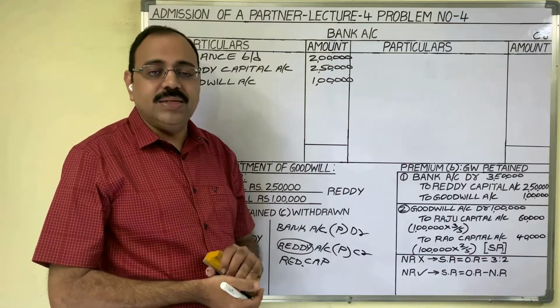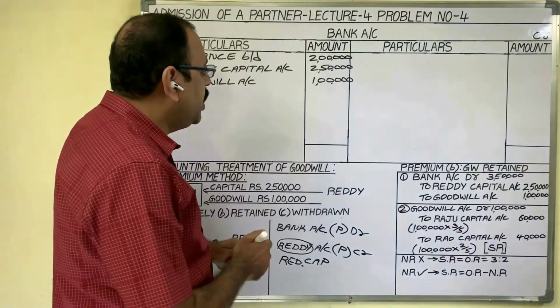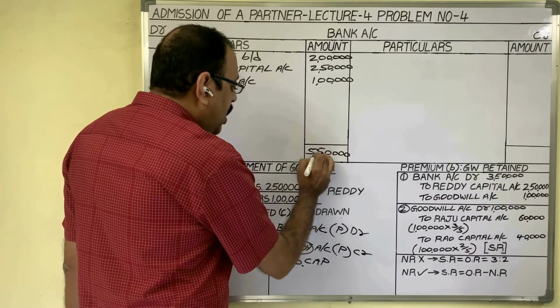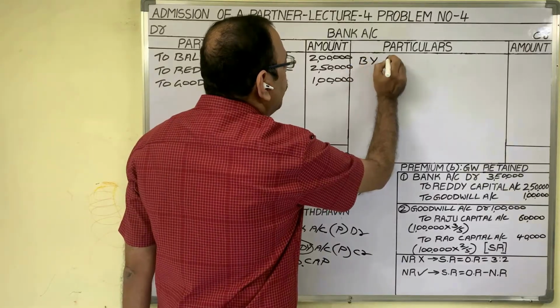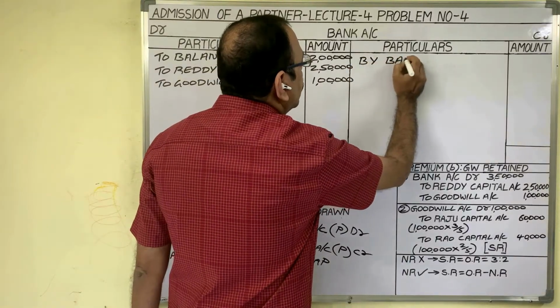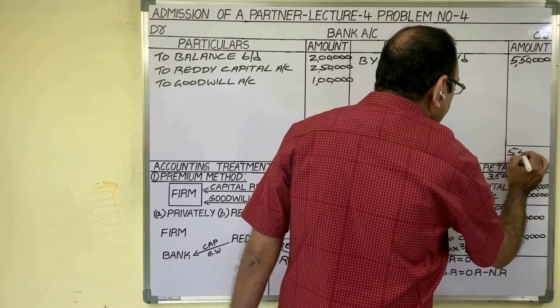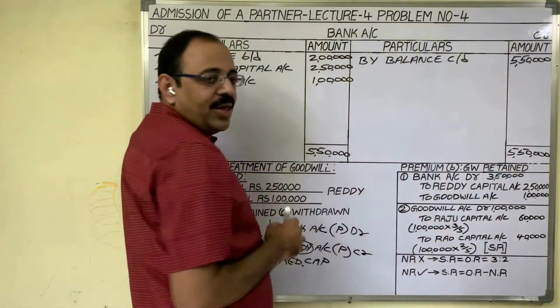Next step, balancing. Debit side only we have the amounts now. First you put the debit side total, 5,50,000 rupees. Same amount you have to write on credit side by balance carried down, 5,50,000 rupees. Put the total also, same amount. So this is bank account.